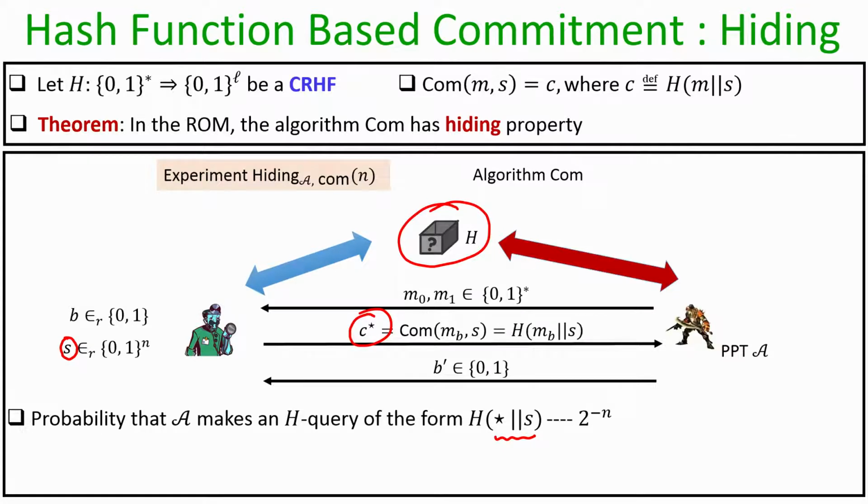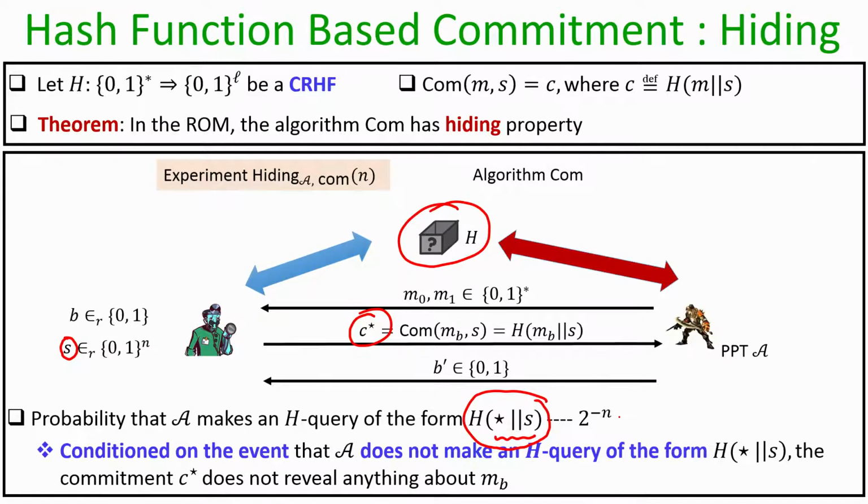Since the randomness S is a uniformly random value, the probability that adversary A makes an H query where the input of the query is something concatenated with the randomness S which has been used by the challenger is at most 1 over 2 to the power n.